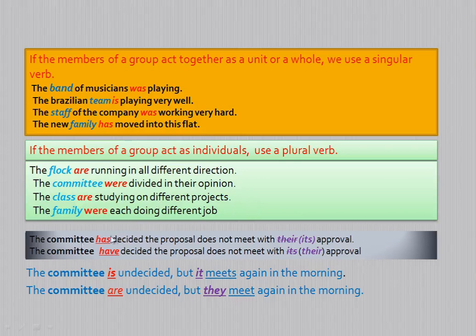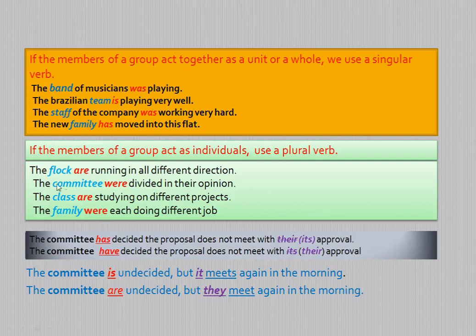Similarly, you can say the family were doing different jobs. If we say the family were, here the family is not acting as a whole. Here the family means all the members of the family are acting differently, acting individually, acting independently.